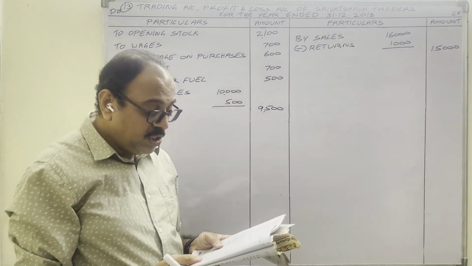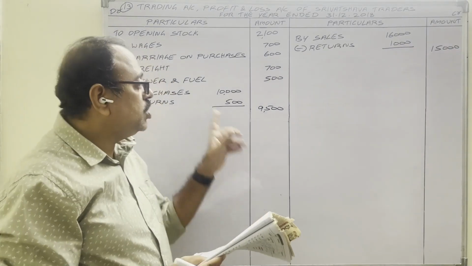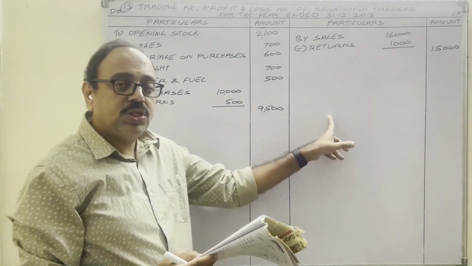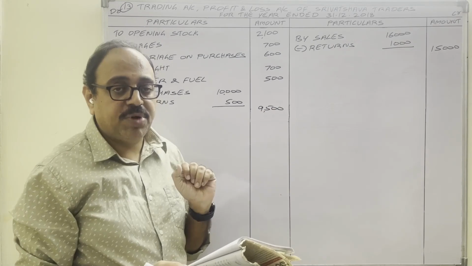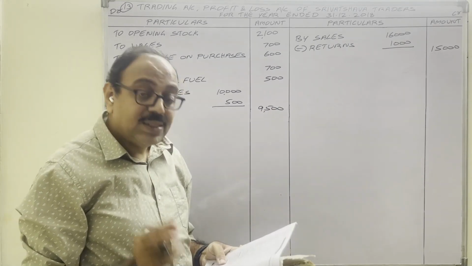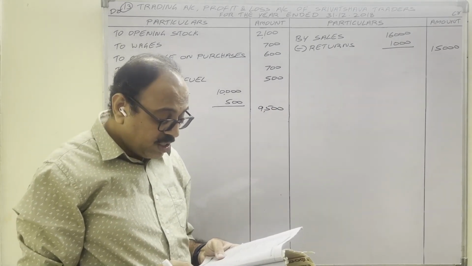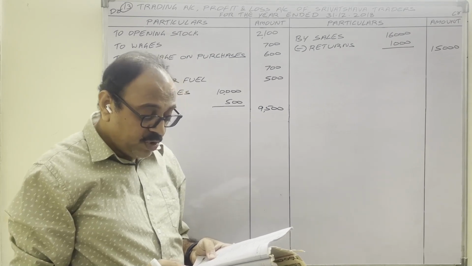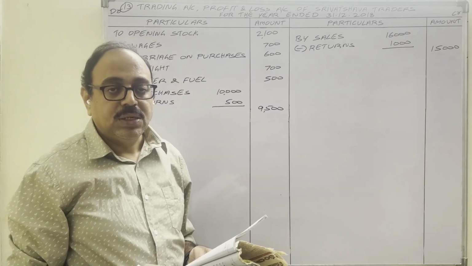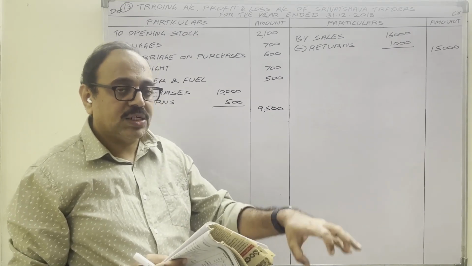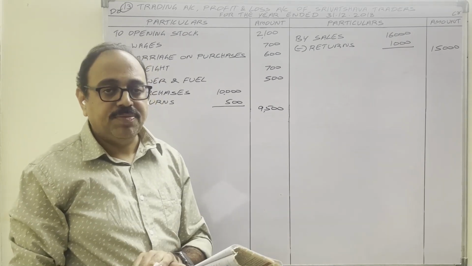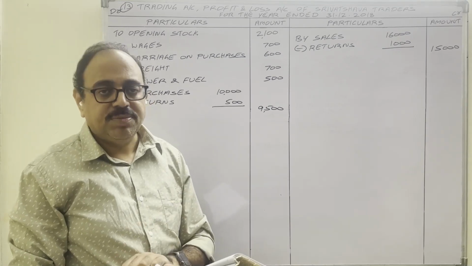Adjustments. Closing stock value. Opening stock we wrote on the debit side, closing stock goes on the credit side. But before writing that, there is another adjustment. Adjustment number 6: goods worth 2,000 distributed as free samples. The firm is distributing 2,000 worth of goods to customers as free samples, one type of advertisement.